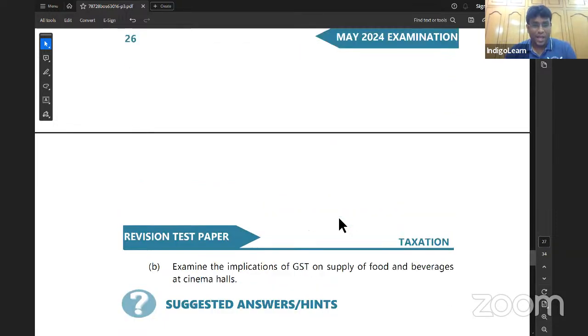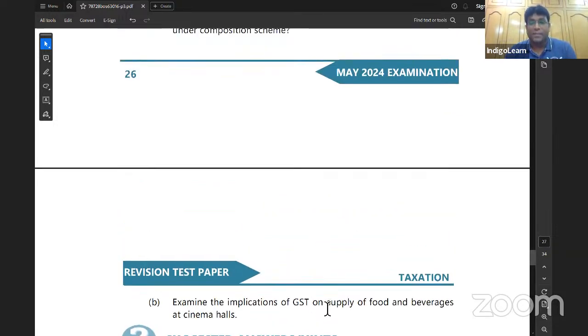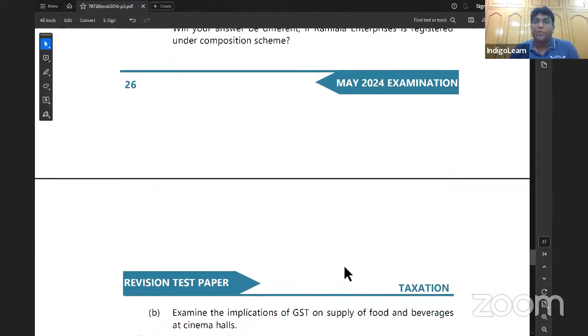Next slide. Examine the implications of GST on supply of food and beverages at cinema hall. It is as good as a restaurant service. They are liable to pay GST at the rate of 5%. Supply of food and beverage at cinema hall is as good as supply of food at eating joints. Because in cinema theaters, what happens? They sell popcorn, samosa, whatnot, different snack items. It's as good as they're acting as eating joints or a restaurant. It's clearly a restaurant service, and it is taxable at the rate applicable to restaurant service.